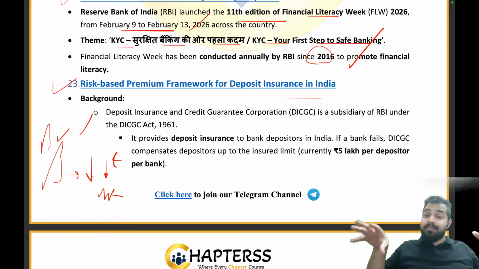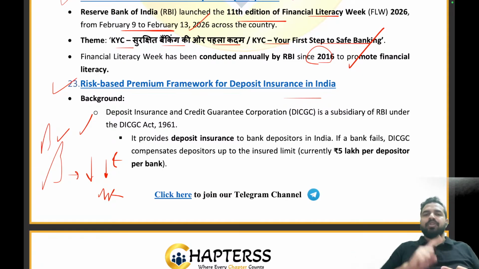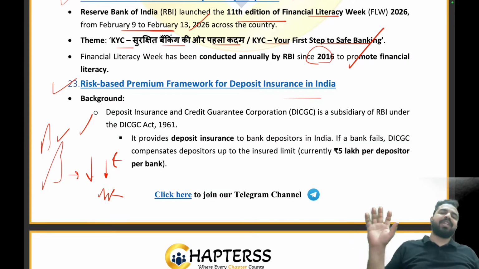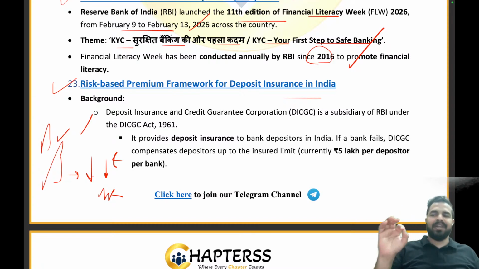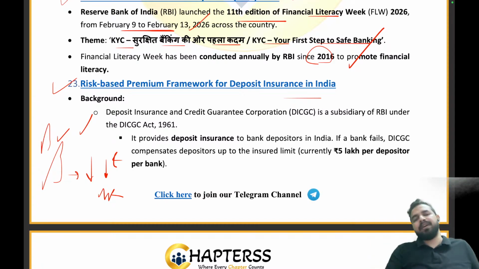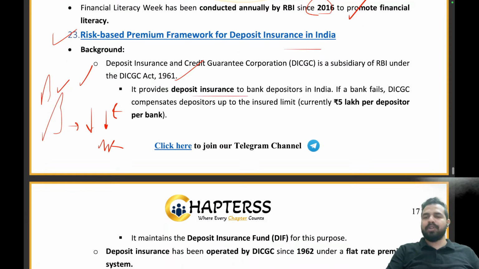Now, my dear friends, the same part of this we want to apply to the banks. The banks which are performing good, so they need to pay less amount of the premium for the insurance. The banks which are basically more riskier in nature, to them the insurance premium should be high. Earlier there was a flat rate on the premium. So this is the change that we have made. Now let's jump into the article to understand it in a more holistic manner. So the DICGC is a subsidiary of the RBI under the DICGC Act 1961. It provides a deposit insurance up to what amount? 5 lakh per depositor per bank, right?